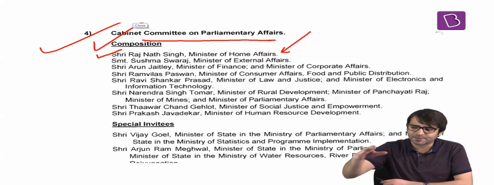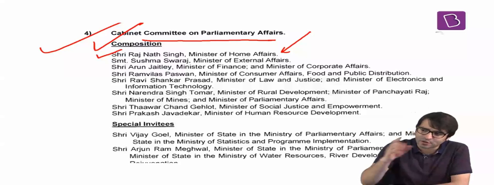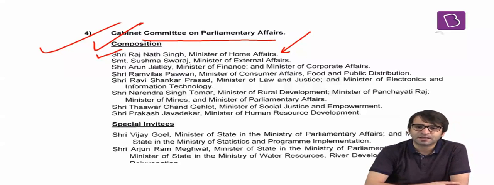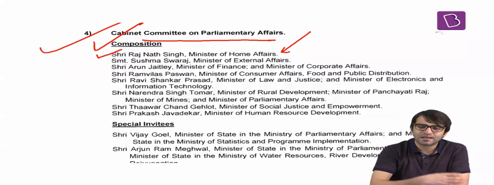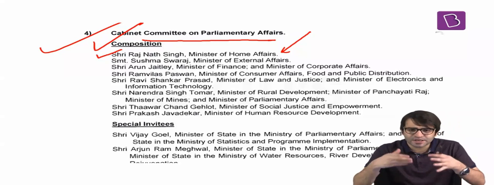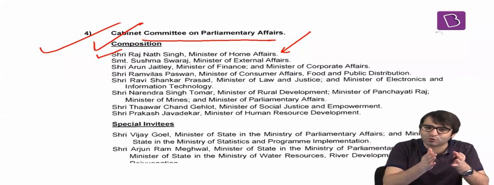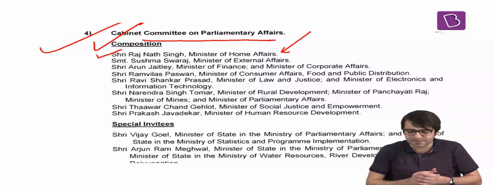What is this legislative agenda? That means now monsoon session of Indian Parliament will start. And in this monsoon session of Indian Parliament, a triple talaq bill is to be presented before the Parliament. An RBI bill is to be presented to the Parliament. IIM bill is to be presented to the Parliament. What should be the legislative agenda? What should be the legislative business that will be carried out on the government side in parliamentary session? That is decided by this Cabinet Committee on Parliamentary Affairs.